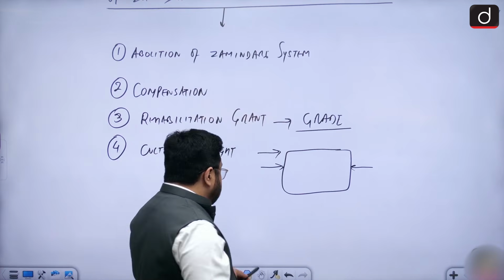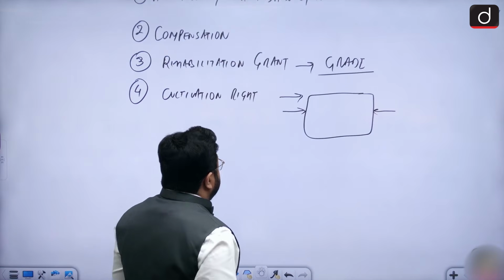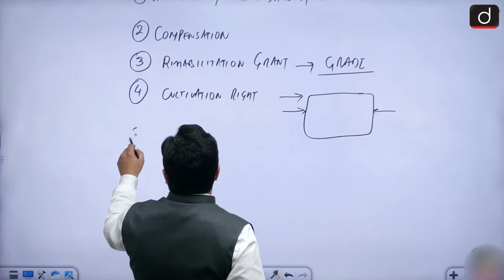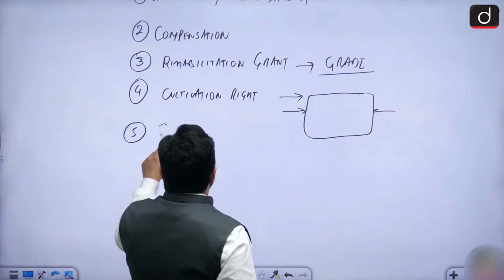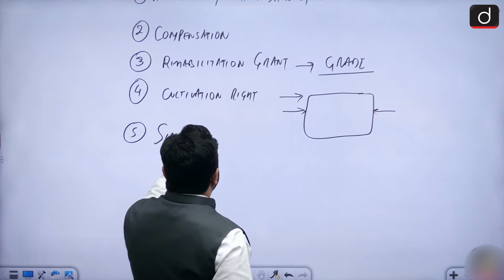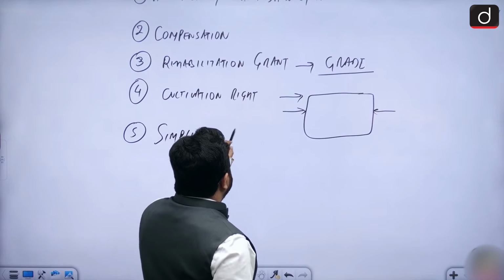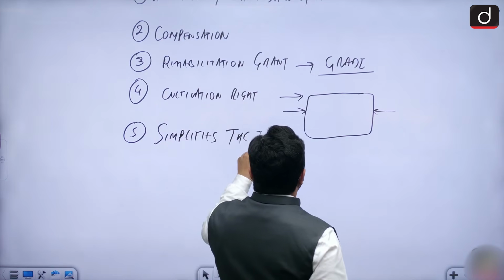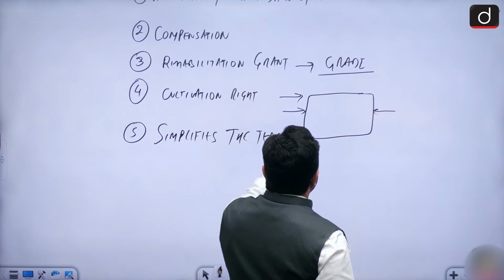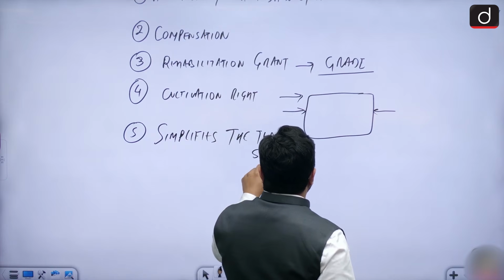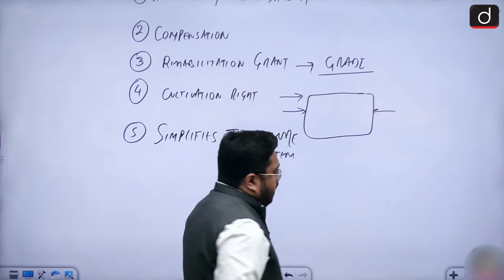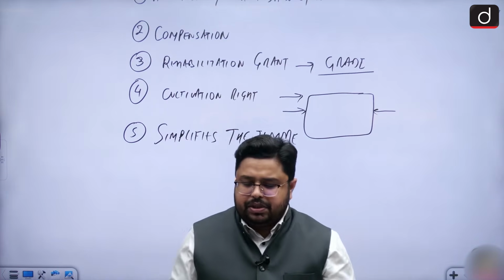The next is, the act has simplified the tenure system.